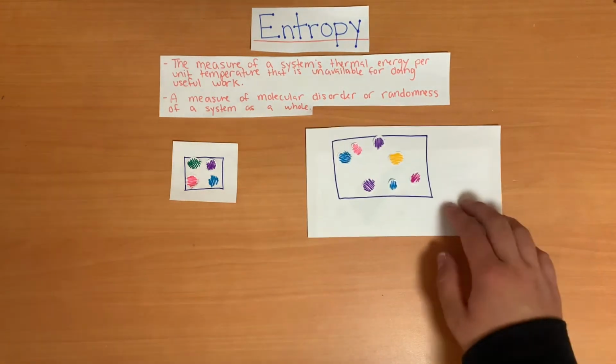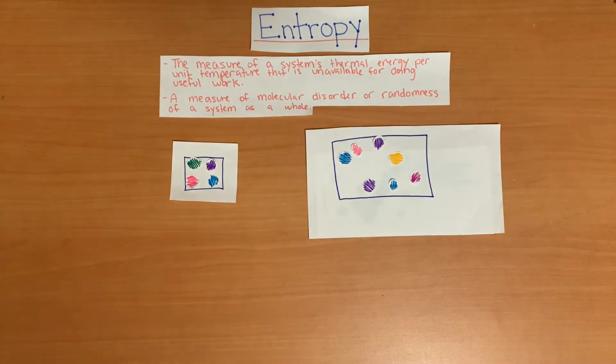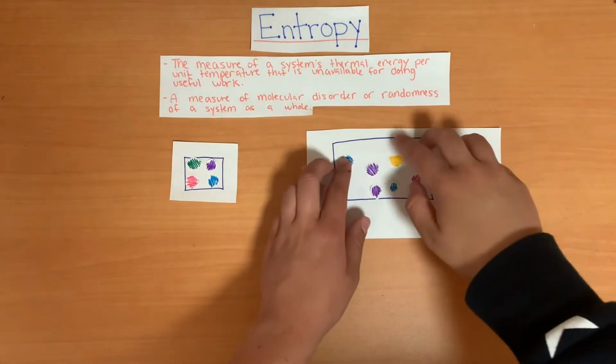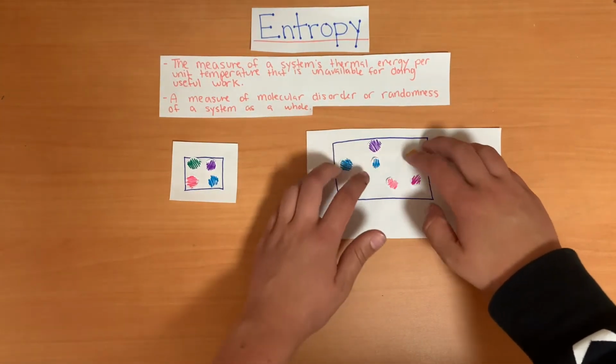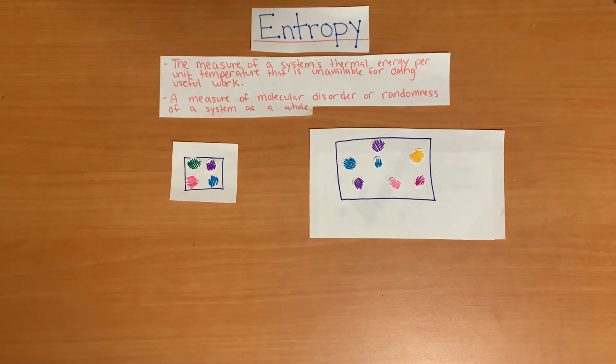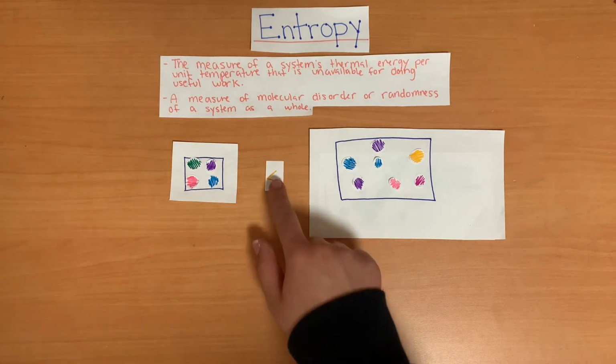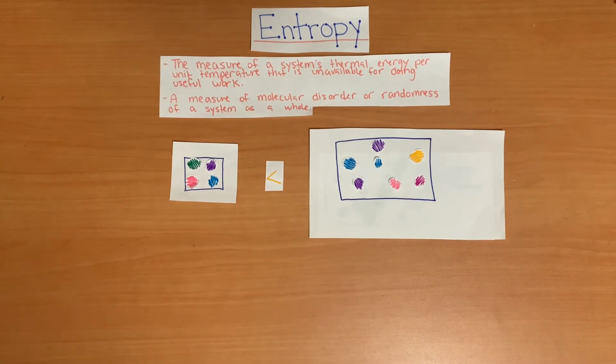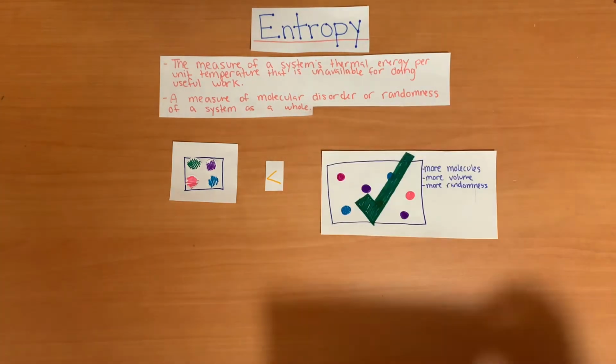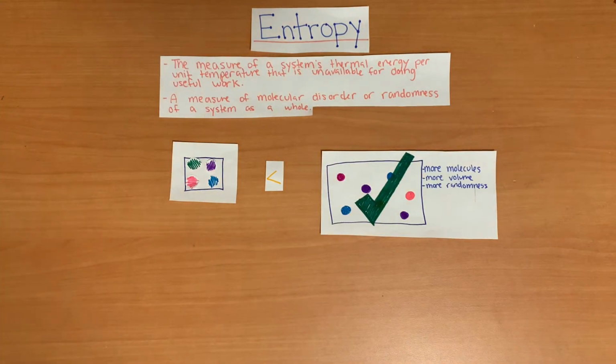In this system, we see a larger container with more molecules. These molecules can look like this, or thousands of other combinations. Which entropy is greater? The one of the system to the right, or the one of the system to the left? The entropy of the system to the right is higher than the one to the left because it has more molecules, more volume, and therefore more randomness. This system can occupy more states than the system to the left.